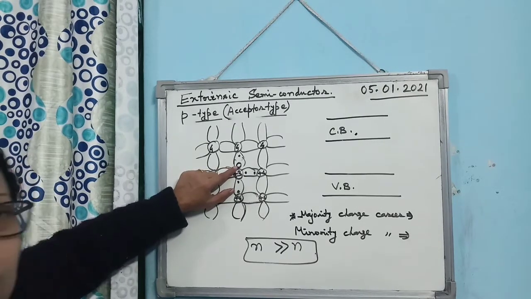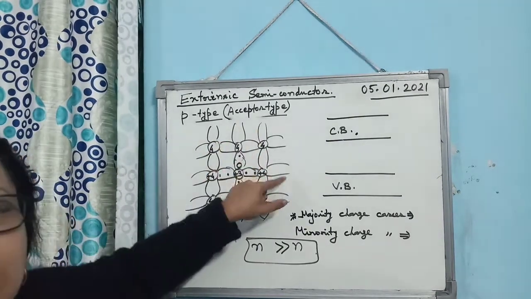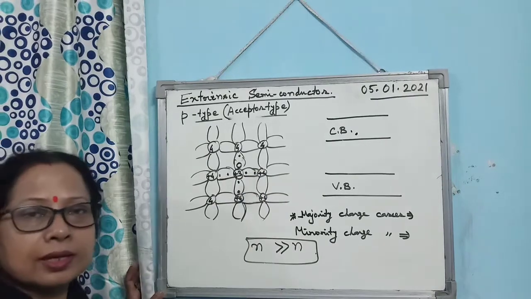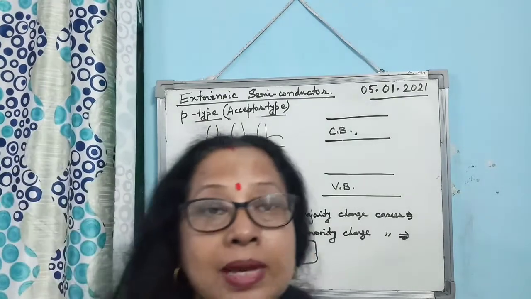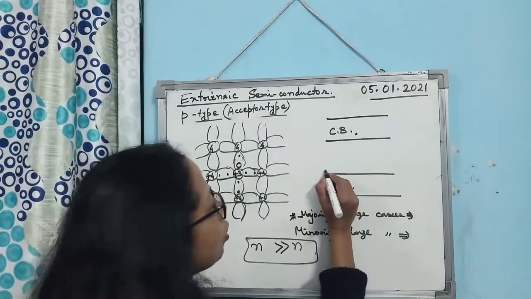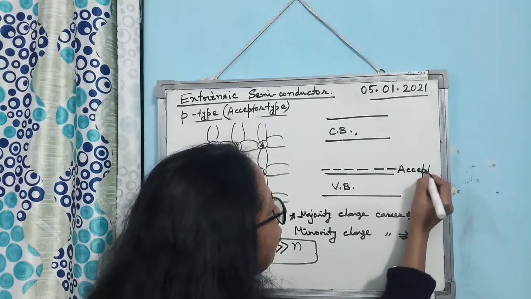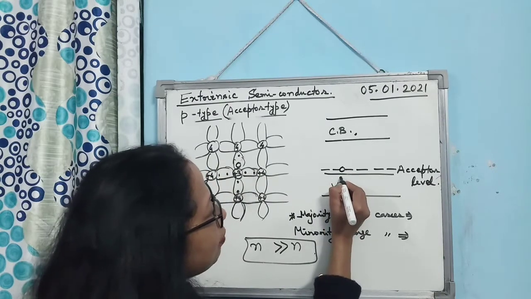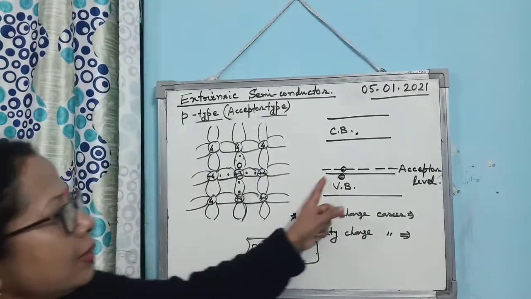So you see, this hole, what will happen? It can easily absorb 1 electron from an outside bond. It can break the nearby adjacent bond, and it can just have 1 electron here. Is that clear? So in this case, each doped atom is ready to accept 1 electron from the valence band. For each doped atom, there will be an acceptor level. Here there is a hole, so it will accept 1 electron from the valence band. When the electron goes here, a hole will be created in the valence band.